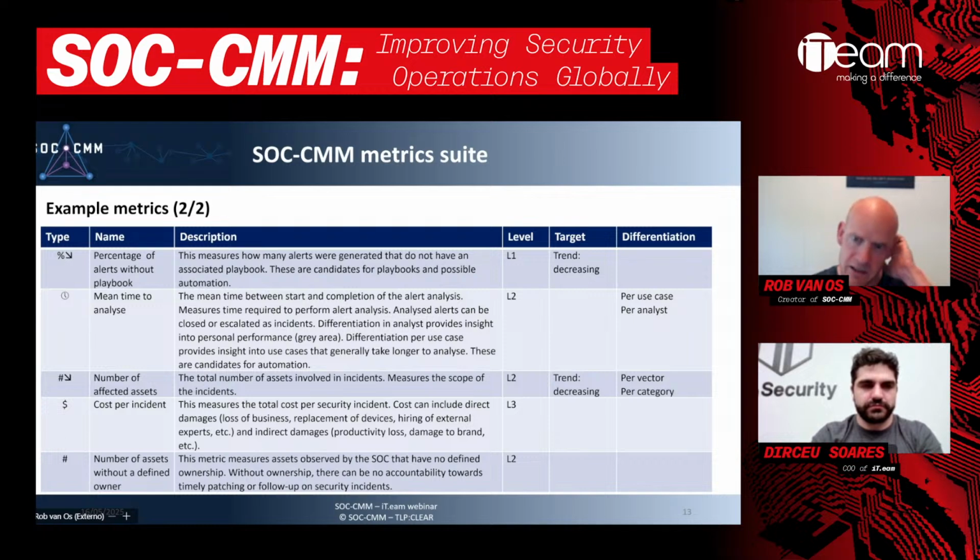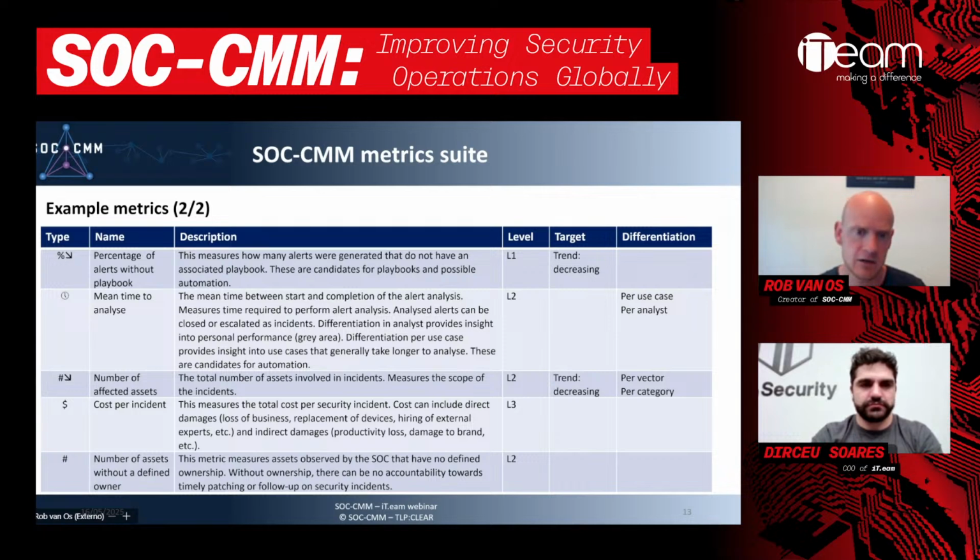Another way to differentiate is per use case. Not every alert takes the same amount of time. So if we average that out, there will be a couple of alerts that take longer to analyze than others. The question is, why is that the case? Very often, the reason is that there are a number of manual things that need to be checked, so there's a lack of context for the alert.